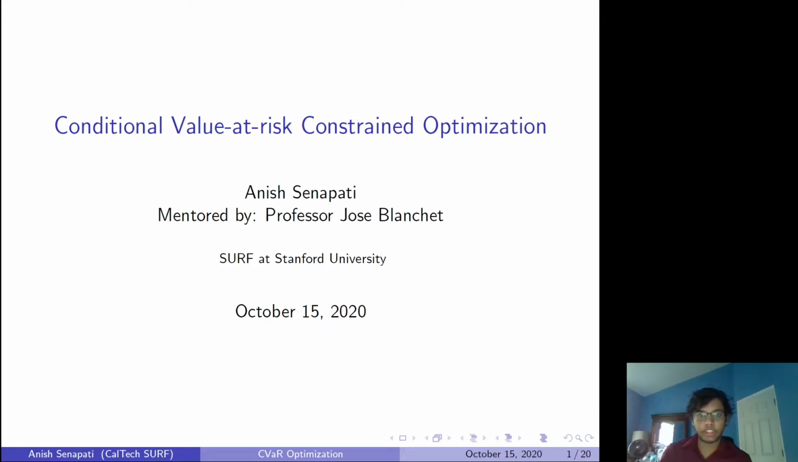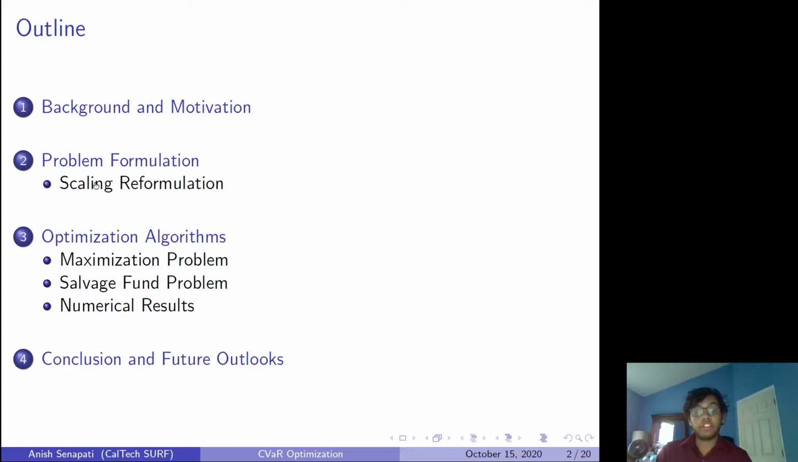So over this presentation, I'll first go over the background and motivation for my project. Then I will formulate the problem in mathematical terms, and then I'll start talking about the optimization algorithms that were developed during the summer. So for the formulation of the problems, I'm going to be looking at two different problems: the maximization problem and the salvage fund problem. And I'm going to talk about the optimization algorithms developed for both, along with the numerical results that came out of these experiments and algorithms.